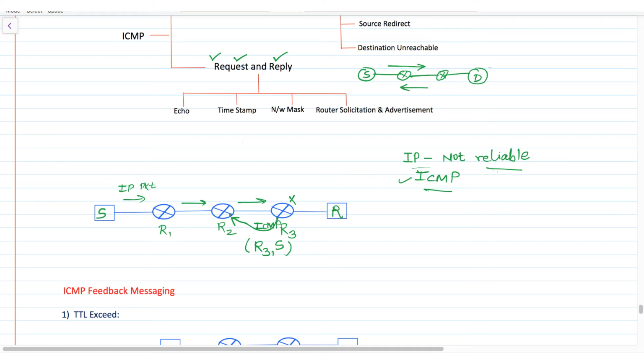Suppose due to some congestion R2 has also discarded this ICMP packet because of heavy traffic.